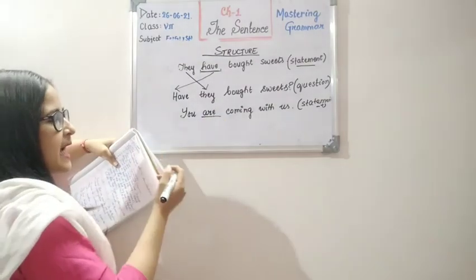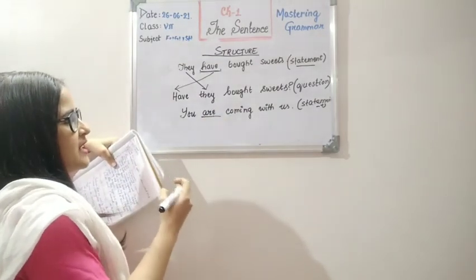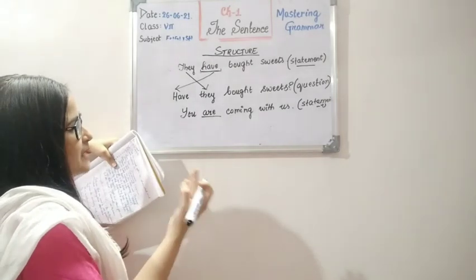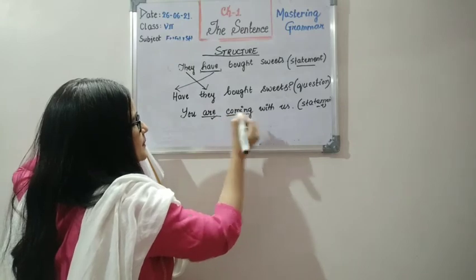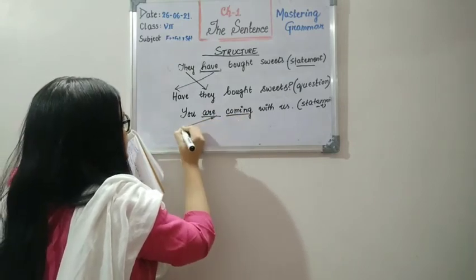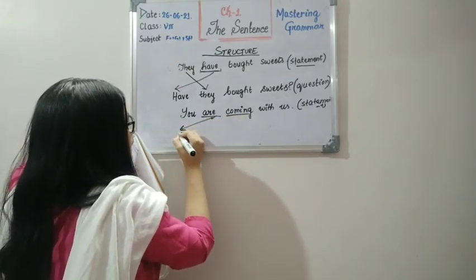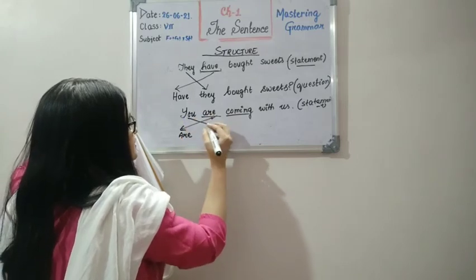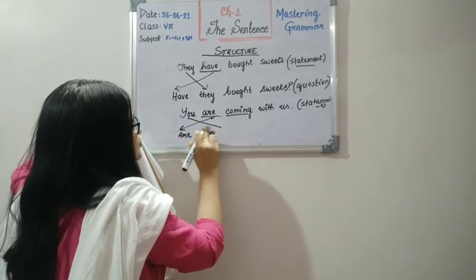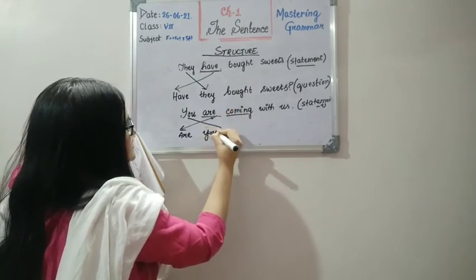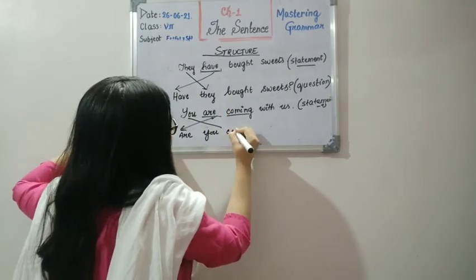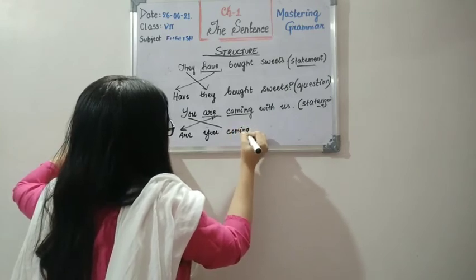I told you is, are, am, was, were, have, has, had, and then you have do, does, did. So are is the auxiliary verb here and coming is the main verb. So we will be bringing the auxiliary verb here, are, and the subject here, you. So this you becomes small letter obviously because it's not at the beginning of the sentence. Are you coming with us?